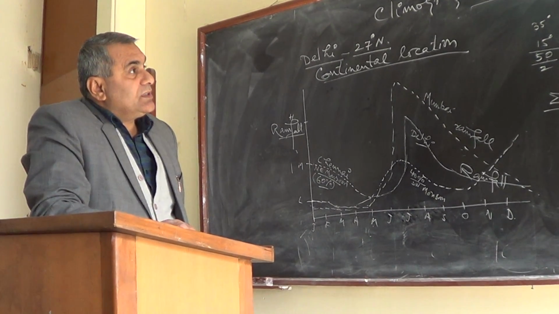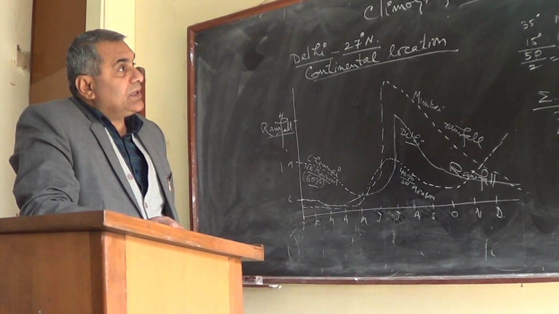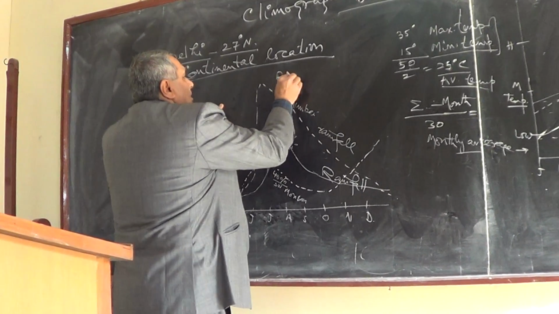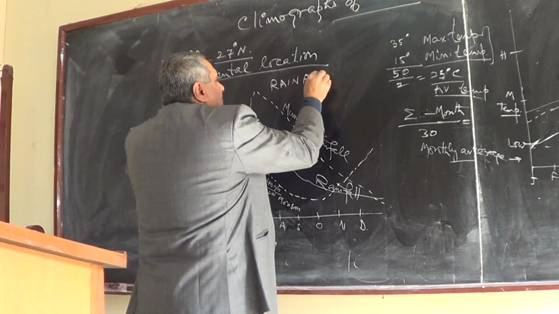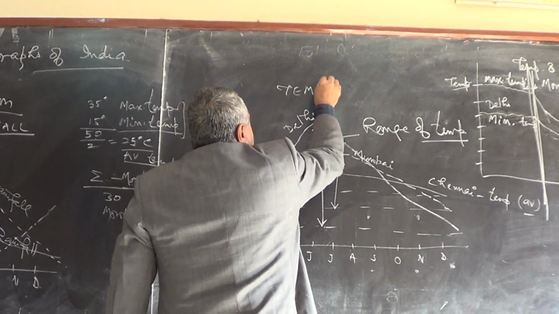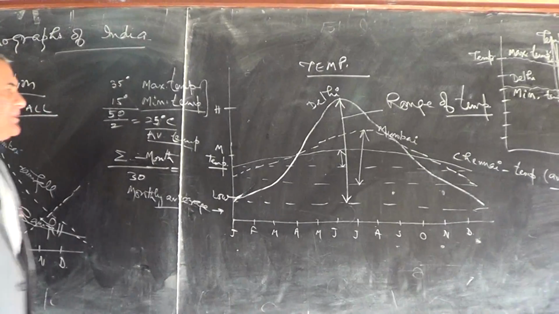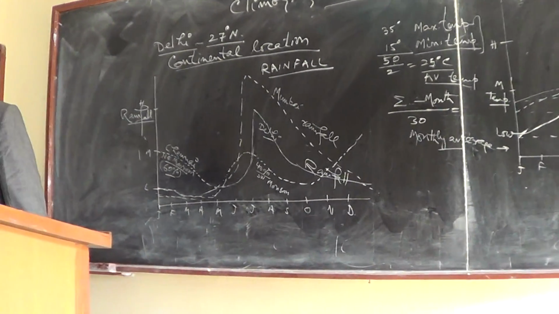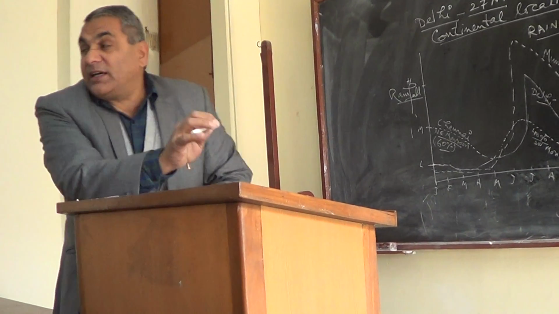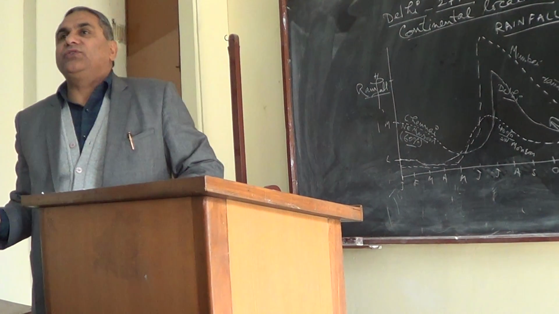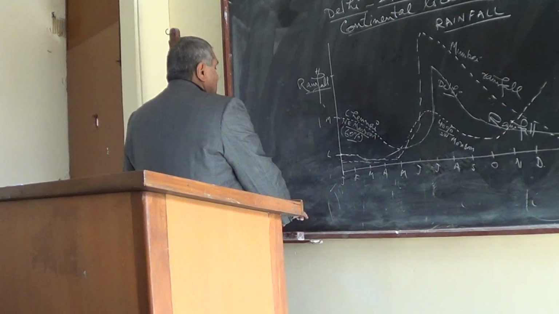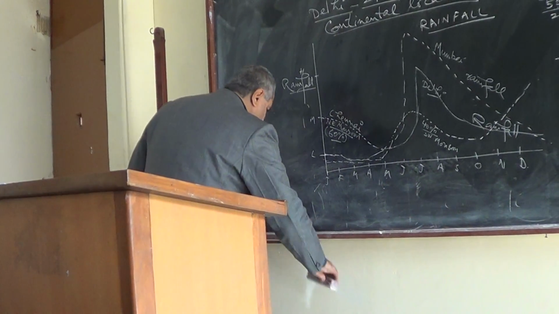So this is the temperature here. This is rainfall. This is about the rainfall, and this is about the temperature. These are the two different climographs. Now, this I left, so I discussed. Now come over to the next topic, that is the drainage system of India. Let me clean it here.